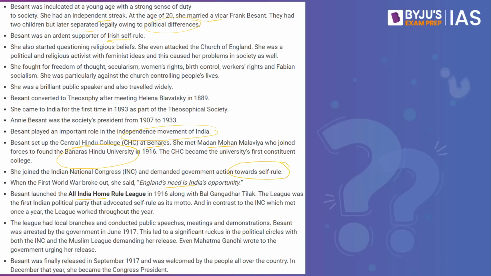Besant launched the All India Home Rule League in 1916 along with Bal Gangadhar Tilak. The league was the first Indian political party that advocated self-rule as its motto, and in contrast to the INC, which met once a year, the league worked throughout the year. These are some of the important facts with respect to Annie Besant.